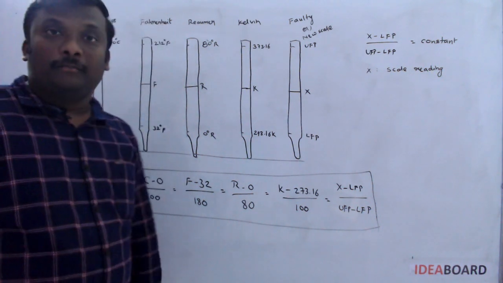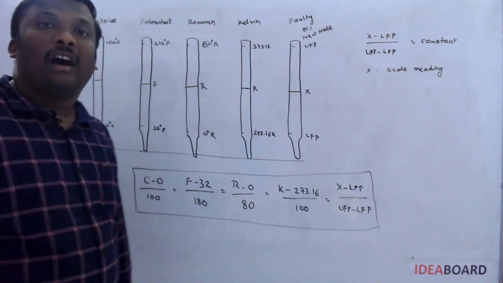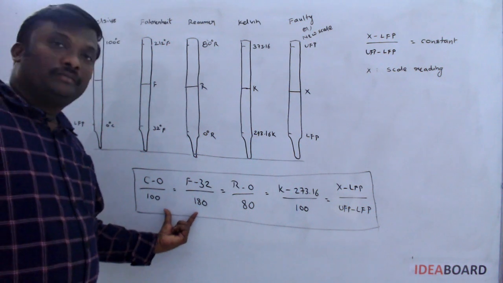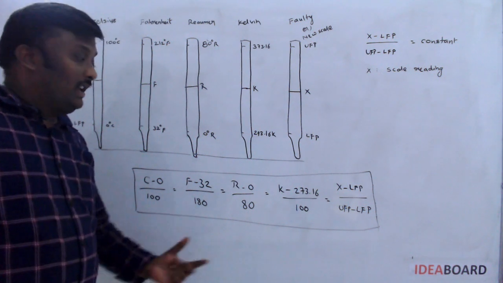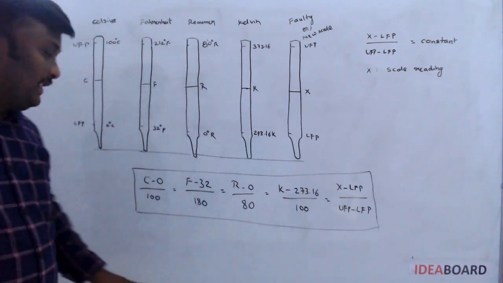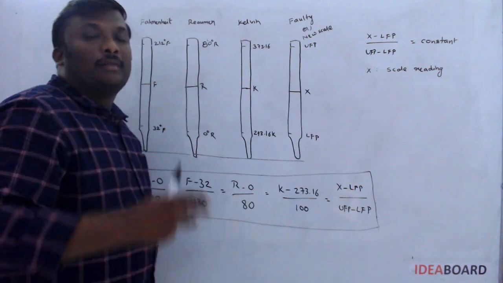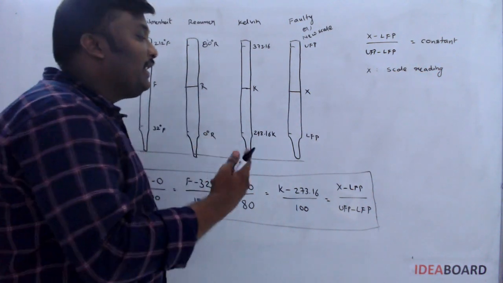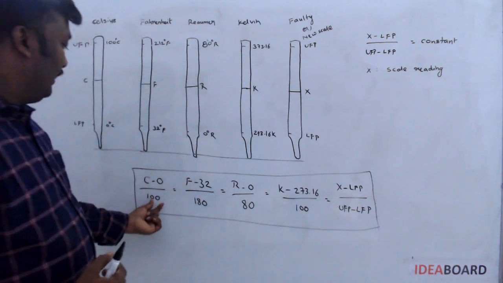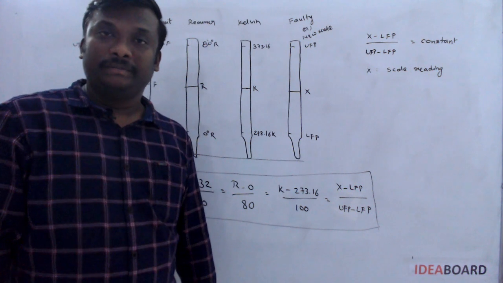For example, if a Celsius reading is given and Fahrenheit is asked, equate these two. If the Kelvin scale is given and the Celsius scale is asked, equate these two values. If some new scale or faulty thermometer is given and the Celsius reading is asked, then this equation and the last equation should be equated.